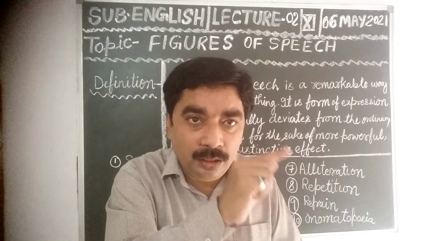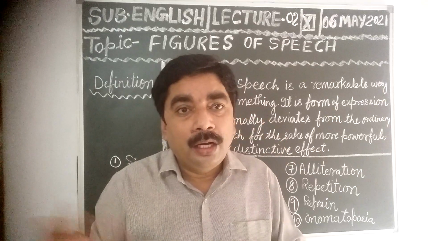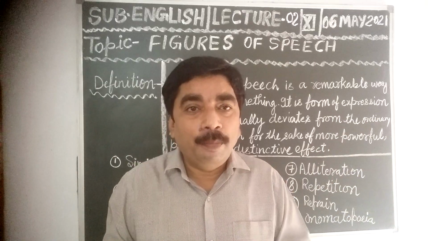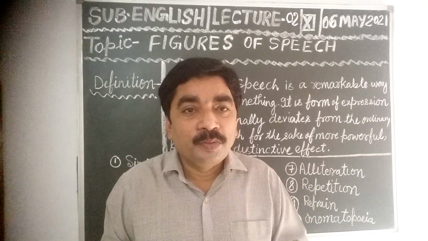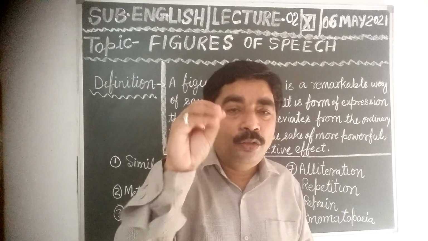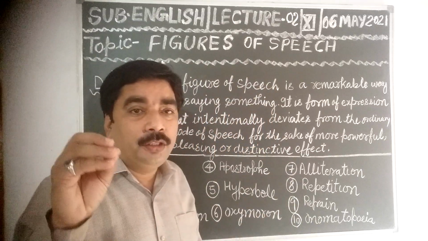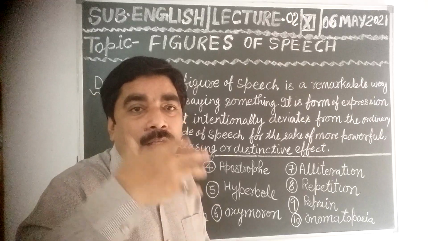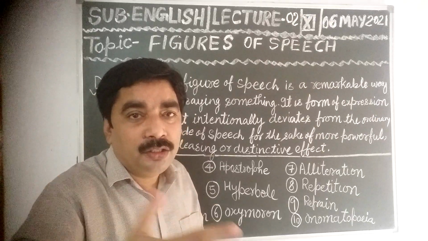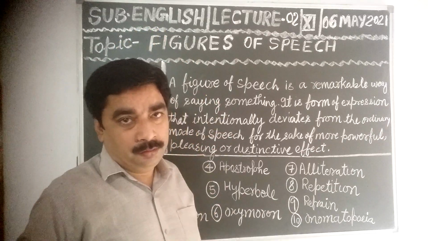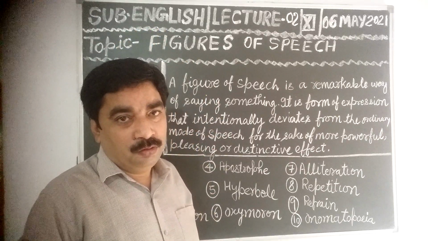How, when she smiled, can the whole world be happy? So what I want to tell you, dear students, is that in the hyperbole poetic device, things are represented, things are described, more than reality. Okay?